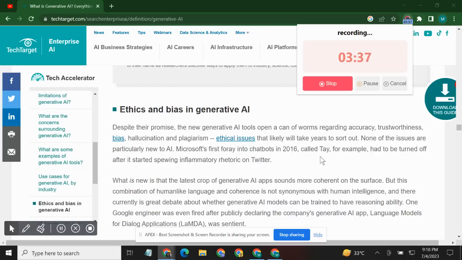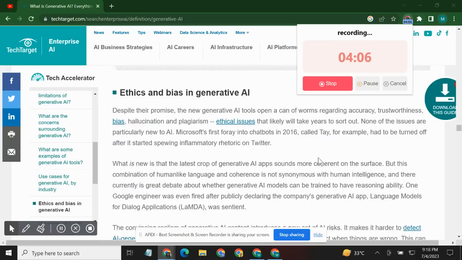What is new is that the latest crop of generative AI apps sound more coherent on the surface, but this combination of human-like language and coherence is not synonymous with human intelligence, and there certainly currently is great debate about whether generative AI models can be trained to have reasoning ability. One Google engineer was even fired after publicly declaring the company's generative AI app, Language Models for Dialogue Applications, LaMDA, was sentient.